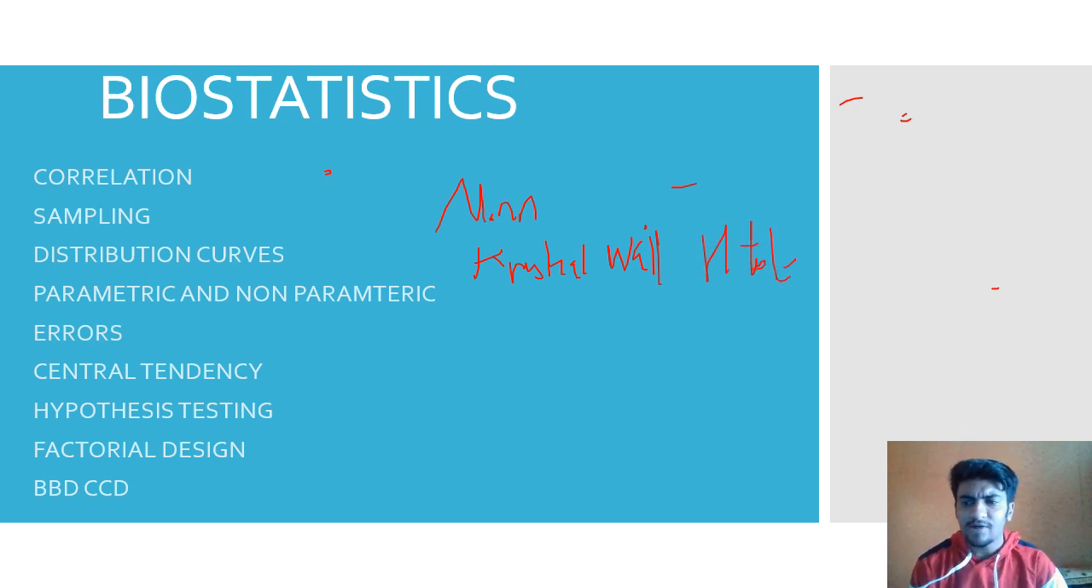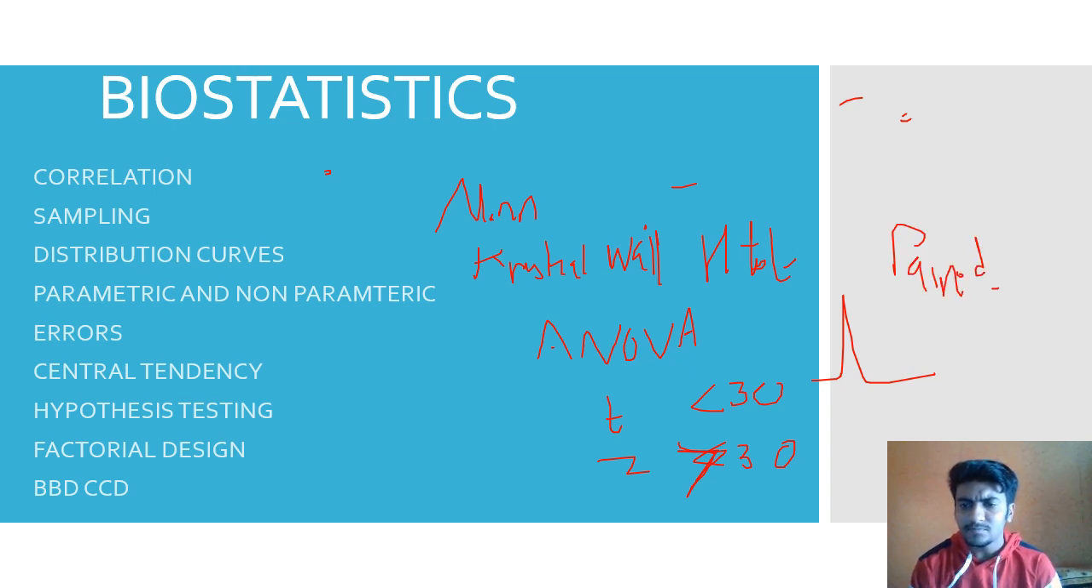In parametric tests, we have the ANOVA test, the T test, and the Z test. You need to know which test is done when the sample size is less than 30, and which test is done when the sample size is greater than 30. You need to know these terminologies very, very well. The T test also has two types, paired and unpaired, that is, dependent and independent T test.